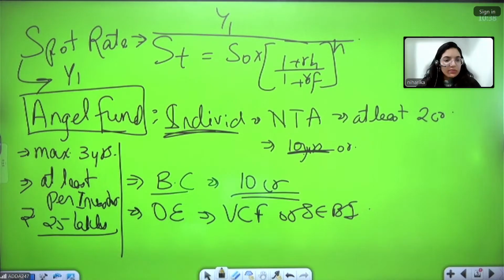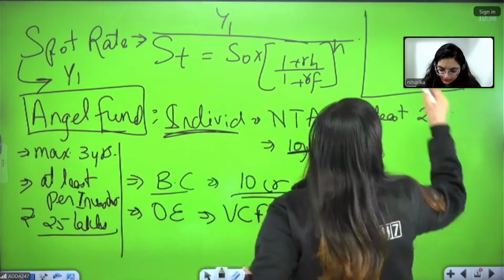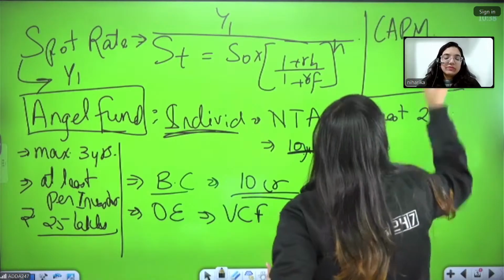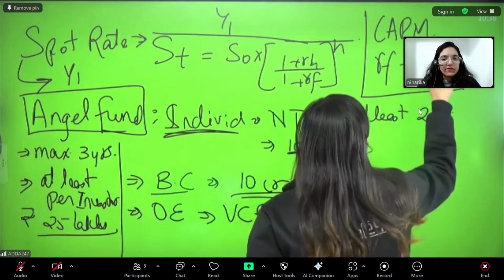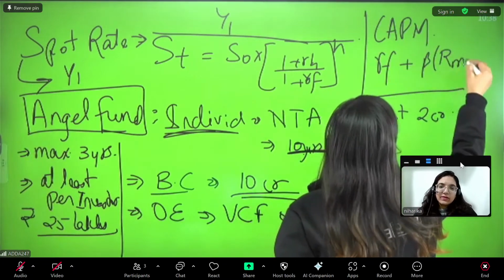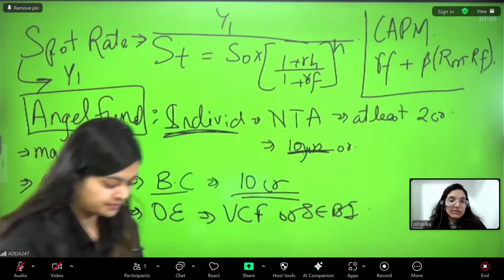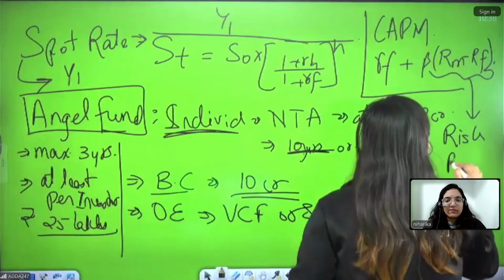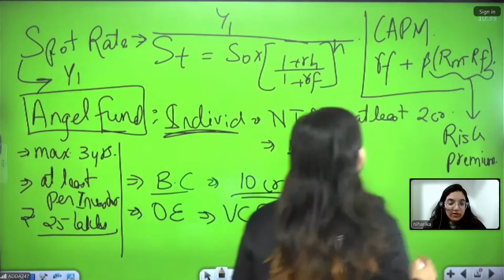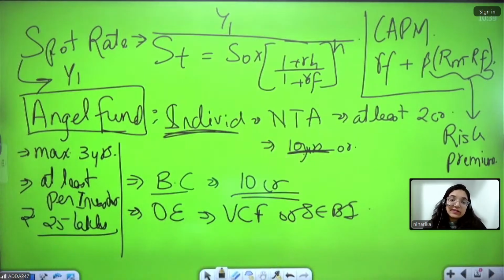I think, ma'am, can you please write the formula for CAPM model as well? We never know that particular part can be asked in the examination, na? Since they have asked about systematic risk. CAPM model is the capital asset pricing model. The formula for CAPM is risk free rate of return plus beta times (RM minus RF), where RM minus RF is also called the risk premium. In the question, they can give you RM minus RF as risk premium. You have to multiply it by beta. Beta is your levered beta here, and it is the systematic risk which it covers. It talks about the sensitivity of the organization towards the market.